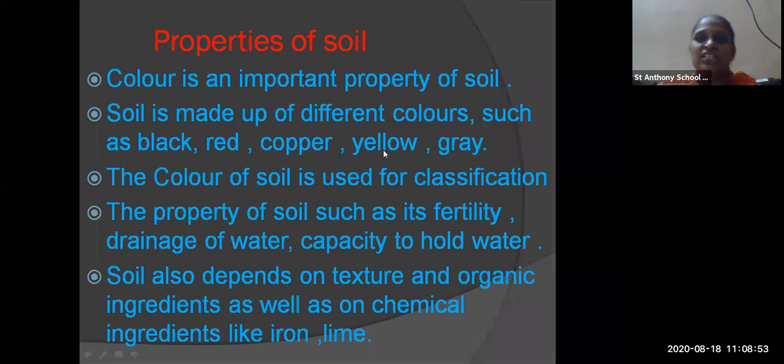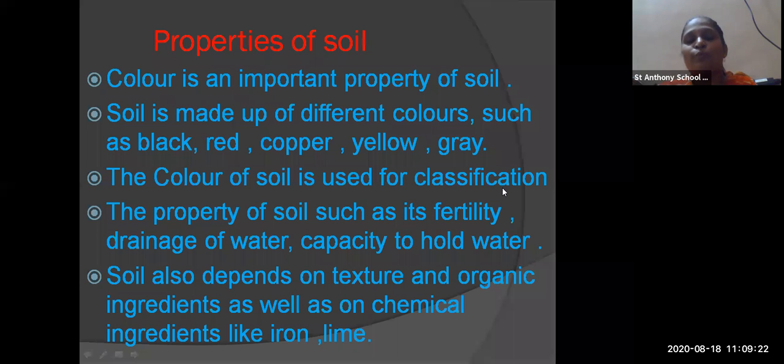You must have seen that soil is of different colors. Some is black, some is brown, some is dark brown, some is red in color. So these are different types of color. You must have seen these types of color when you are traveling. You can see where the farmers are cultivating, you can see different types of soil there. Okay, the color of soil is used for classification.